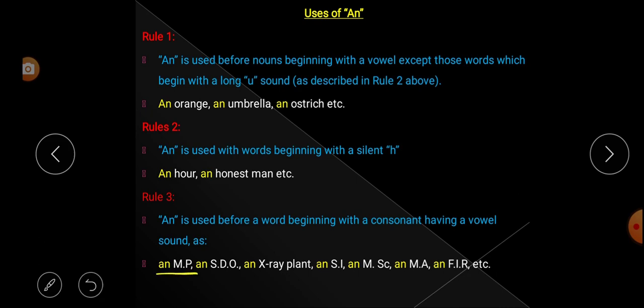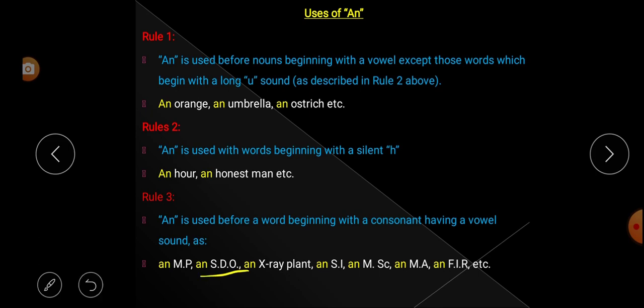An MP. MP is beginning with a consonant, but it has a vowel sound. How? Just pronounce MP: em. A sound. A is a vowel and it produces a vowel sound. That's why article an is used.